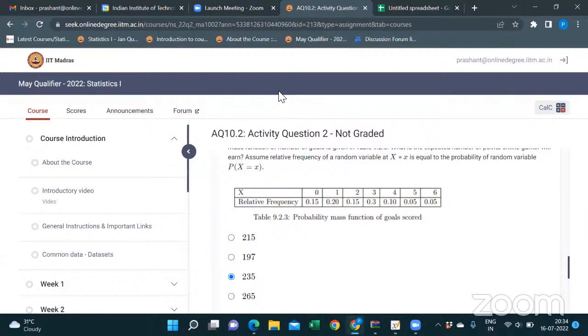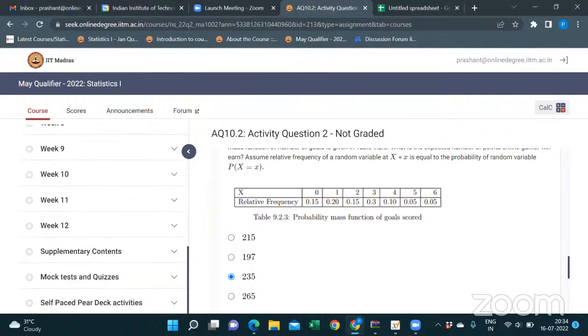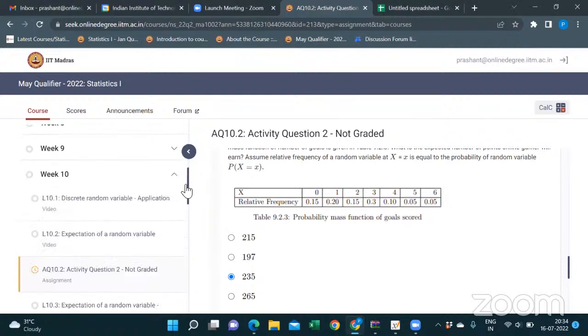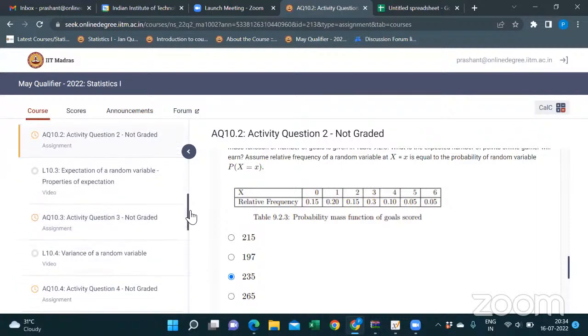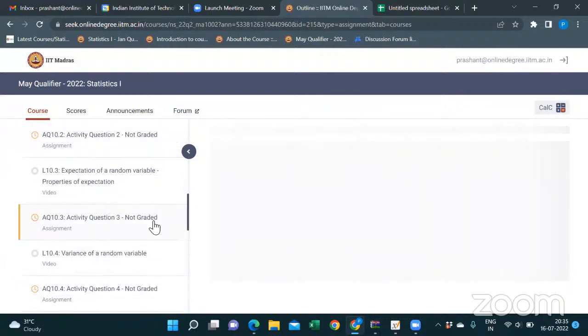Yes, sir. Okay, after you, Abhinandan has raised his hand. Yes, please. Sir, I have one more question, sir. In activity 10.3, question number 4, sir. Activity 10.3, one second. So number 4. Yeah.